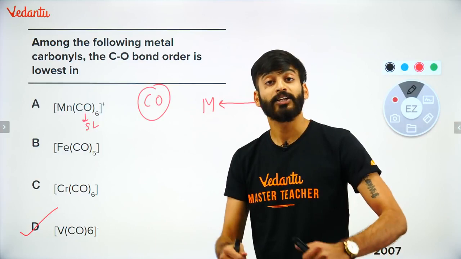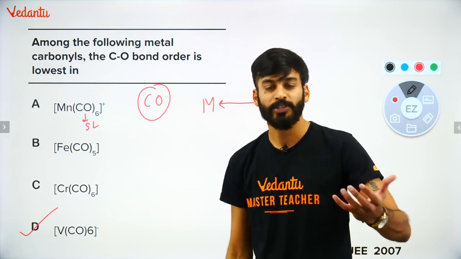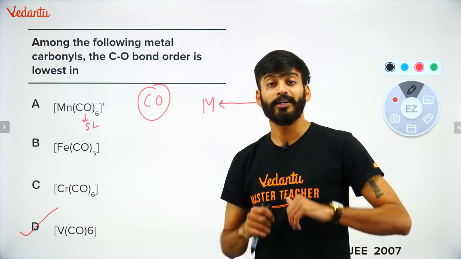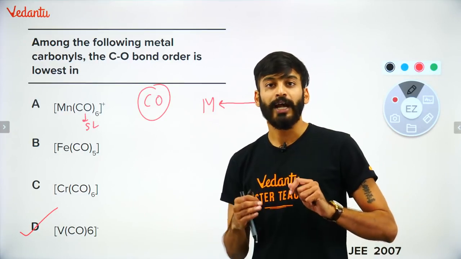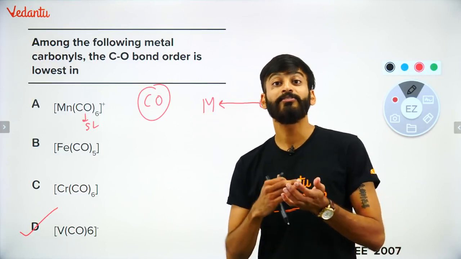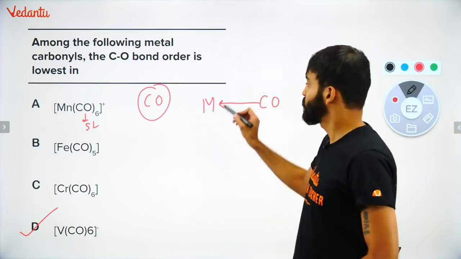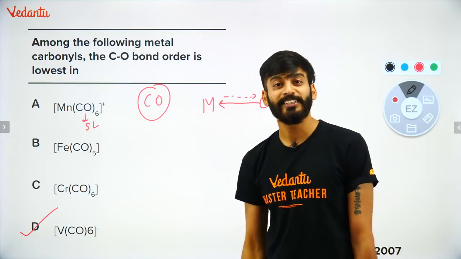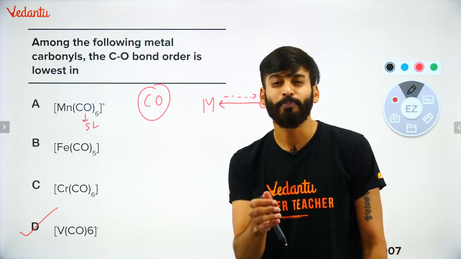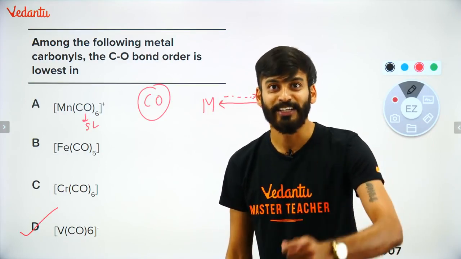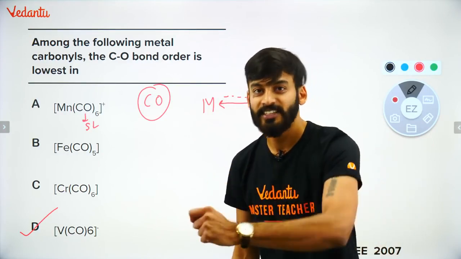Now metal has electrons within. Electrons are also there in the metal. This metal will say, oh, so many electrons are coming, I am not stable. So it will try to decrease the number of electrons on it, and it will give a back bond. It will actually start donating the electrons back to carbonyl group. This actually makes a double bond or partial double bond, which you can also call back bonding or synergic bonding. You might have learned back bonding या फिर synergic bond, right?